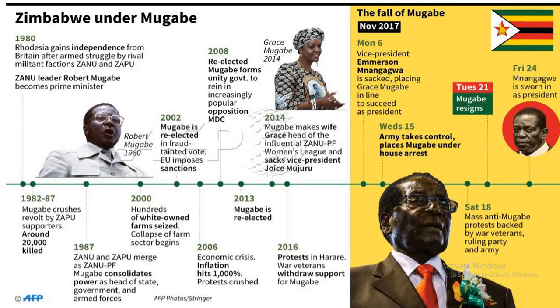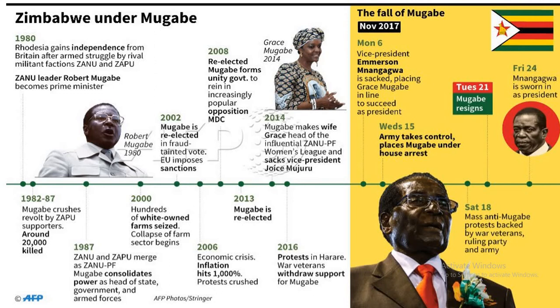And coming to Zimbabwe under Mugabe. In 1980, Rhodesia gained independence from Britain after an armed struggle by rival military forces, ZANU and ZAPU. ZANU leader Robert Mugabe became prime minister during this time.